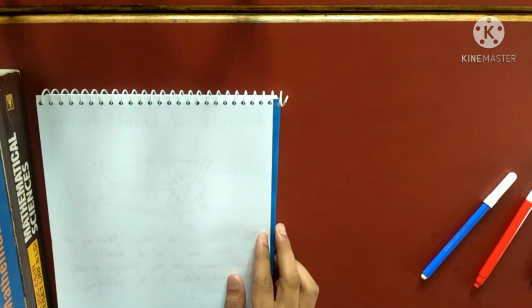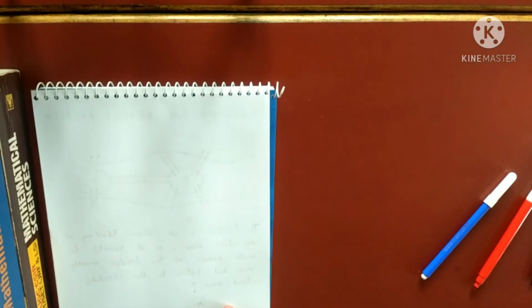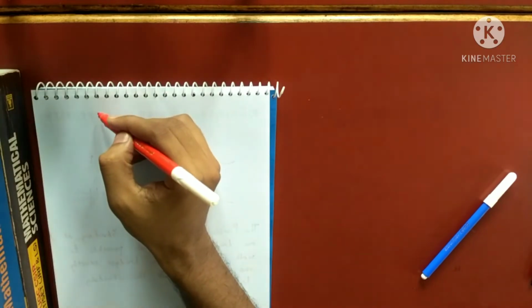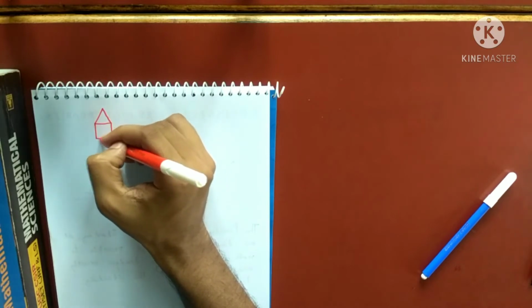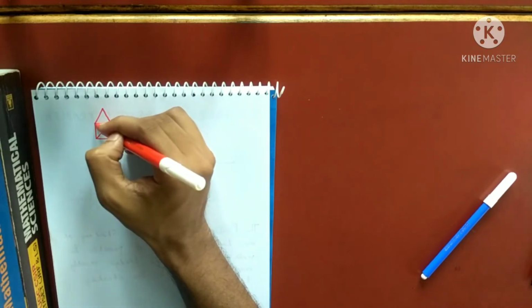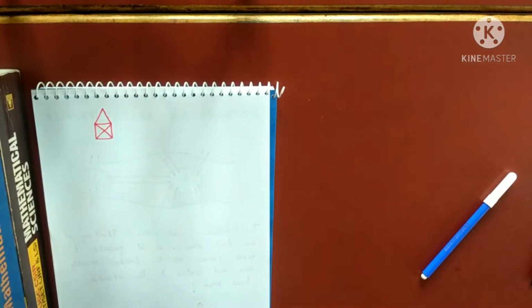Next, have you all played this game in your childhood? I have definitely played. We used to give this figure and ask people to draw this figure without picking up the pen. Have you played this game ever?